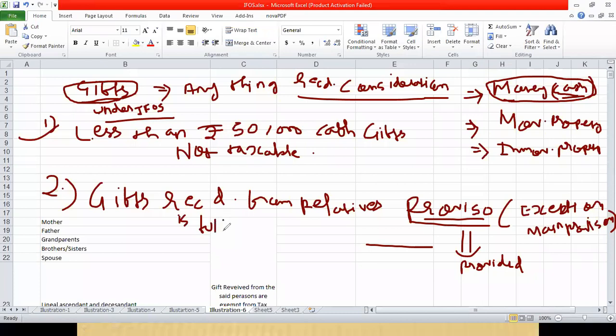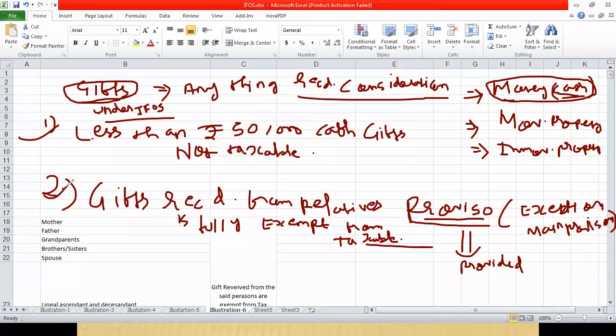Fully exempt from tax. Very important point you have to remember. Fully exempt from tax means no need of paying any tax if we are receiving gifts from relatives. Now, who are the relatives? That also is given under income tax only. All the persons will not become your relatives.